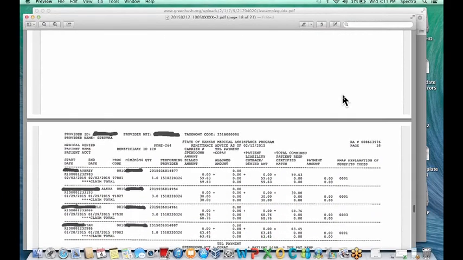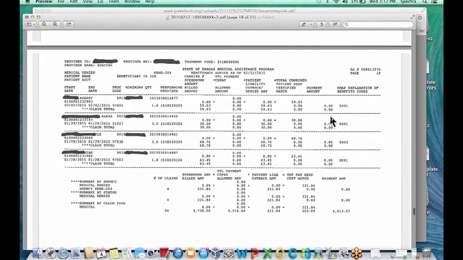The next page will be your denials. So the payment amount showing 0, that means that they were denied from Kansas Medicaid. Again, it shows the student's name, our unique claim number here for MeduClaim or CompuClaim, the service date, the service code, the kid's Medicaid ID number, the Kansas Medicaid claim number, the units, the performing provider NPI. Here's the total bill. It's showing that nothing was allowed because the services were actually denied.